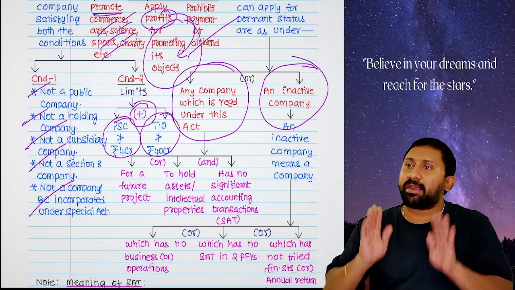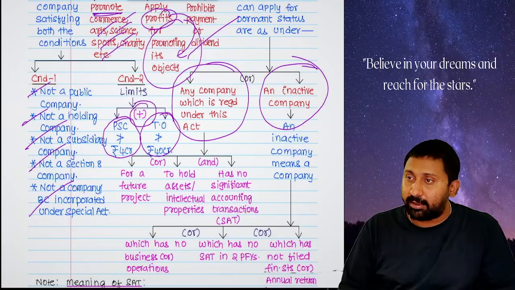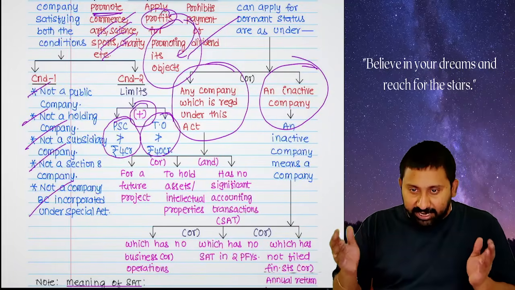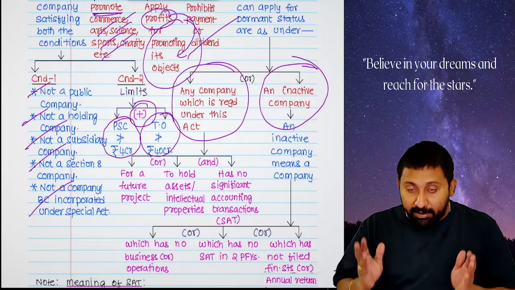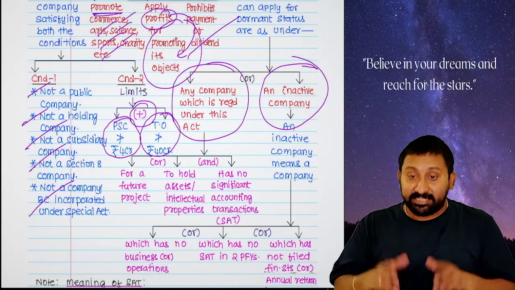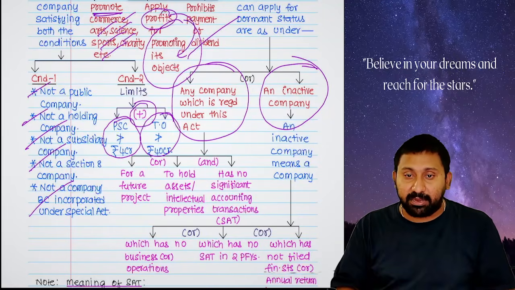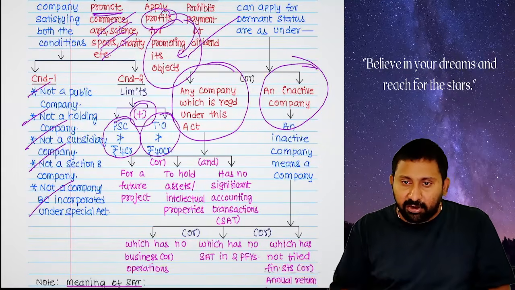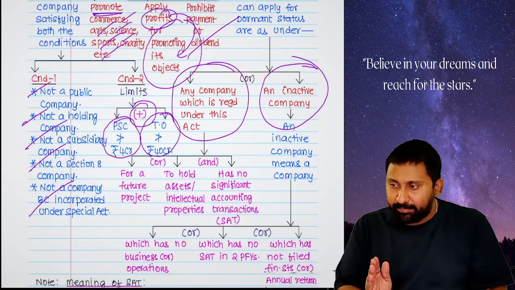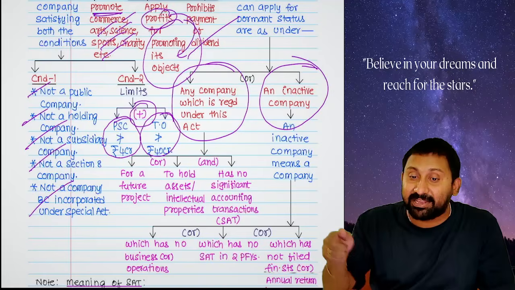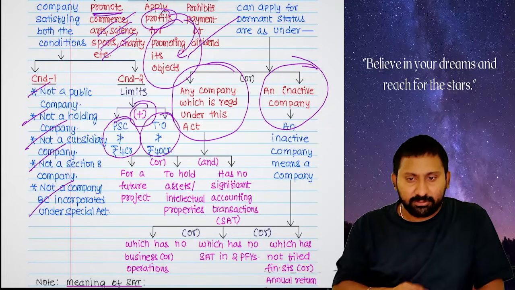Sir, I started my company today, but I will not do business immediately. Acquisition of assets, acquisition of intangible assets, intellectual property rights, research and development, those I will do for the first 2-3 years. After that, I will start my main company. Now you are idle or not? At the beginning, you started a company. But then why start a company today? Start after 3 years. Then in whose name will they buy the assets? In our grandfather's name? So they can't buy now.